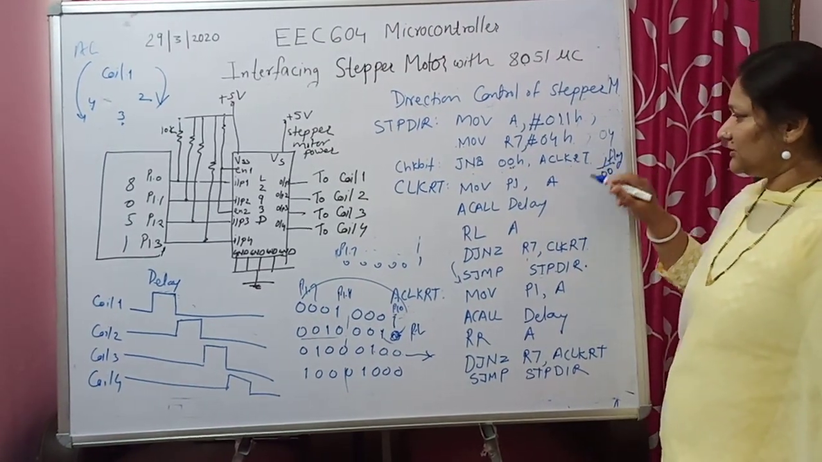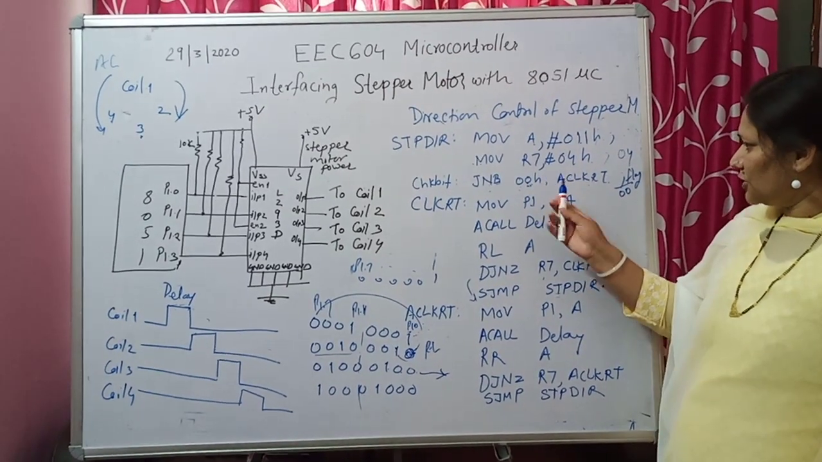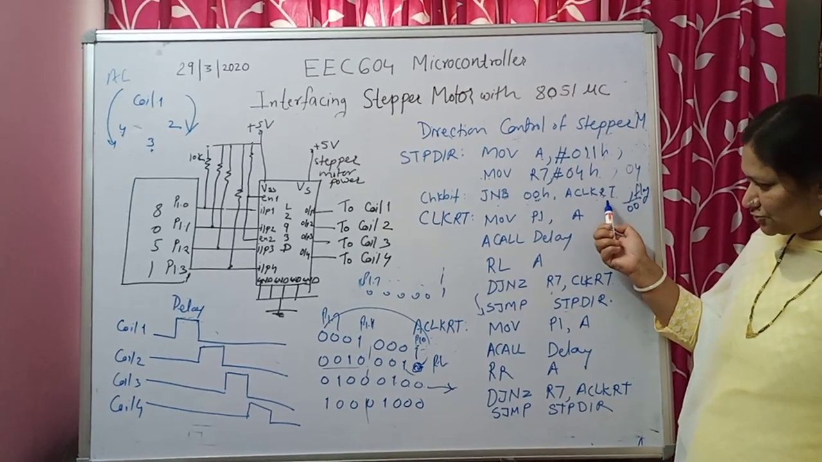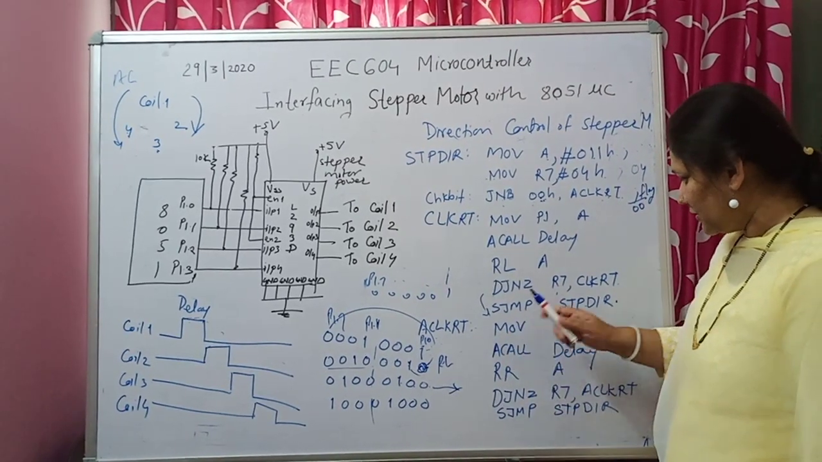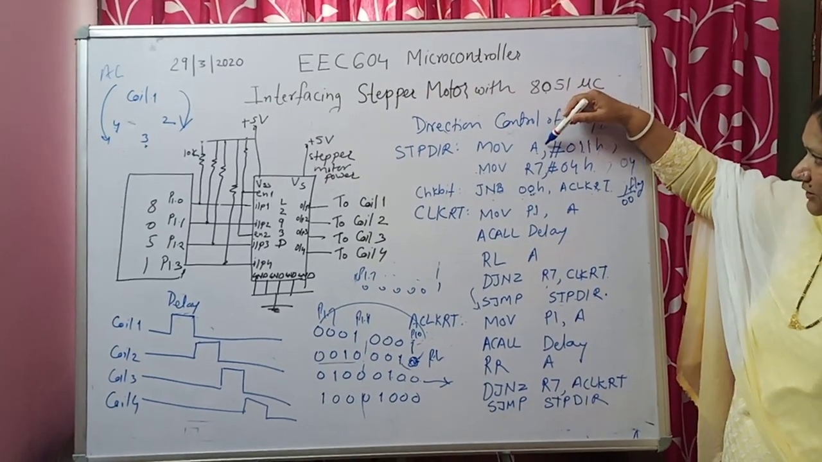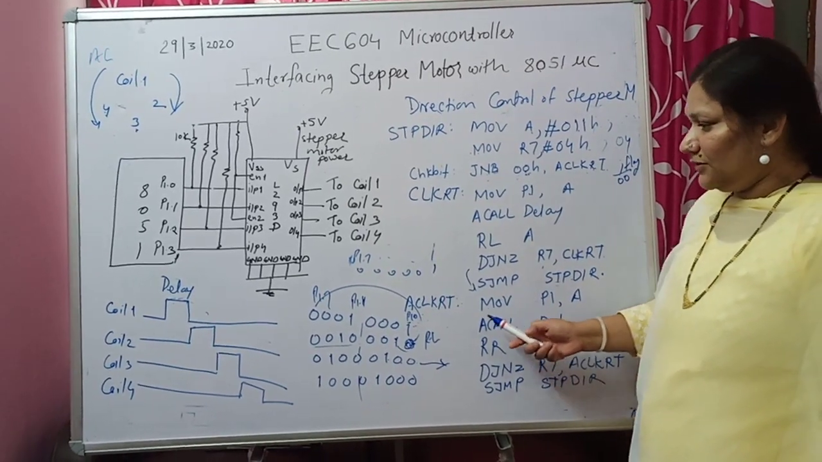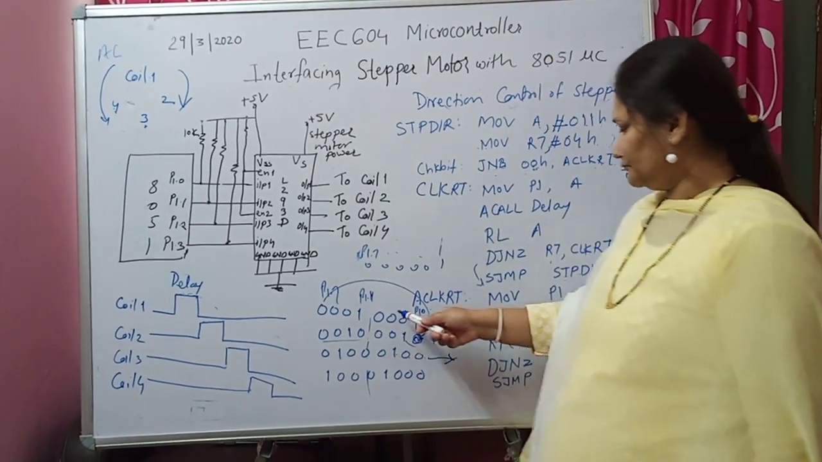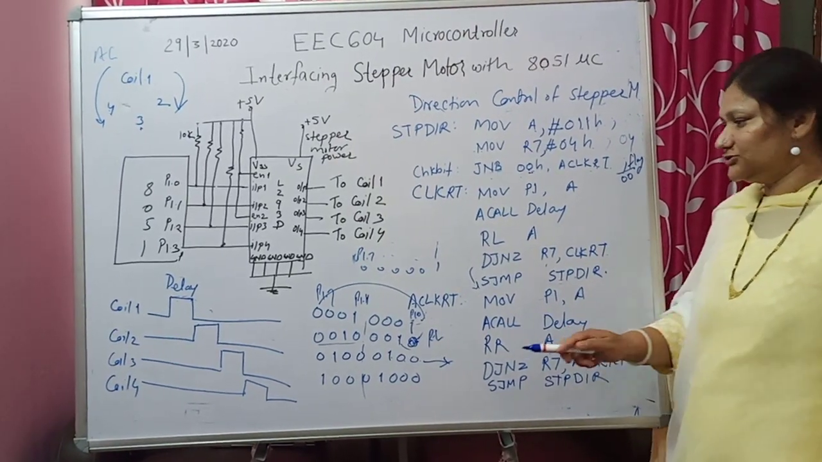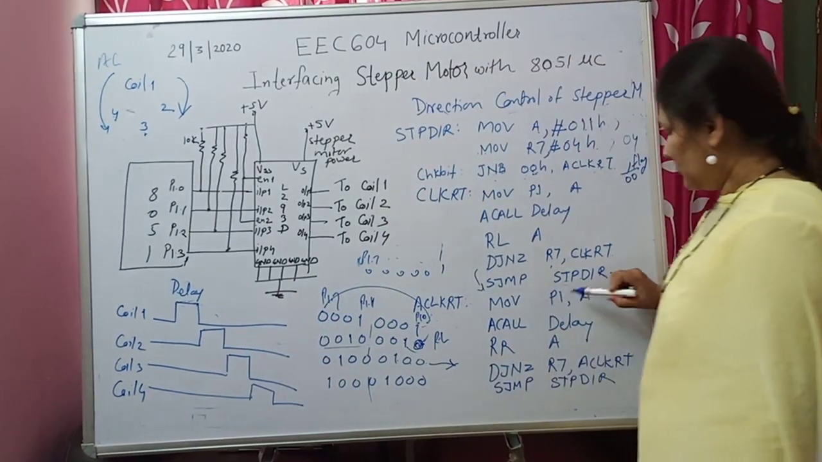So suppose this bit is not set, then where are you jumping? You are jumping to the anti-clockwise rotation routine. Where is this location mentioned? This location is mentioned over here. So whatever count is in the accumulator, that count will come into port 1. So coil 1 will get the supply with this. And again you are calling the delay. So delay is called, coil 1 will get the supply for this much period. So now one coil is over.